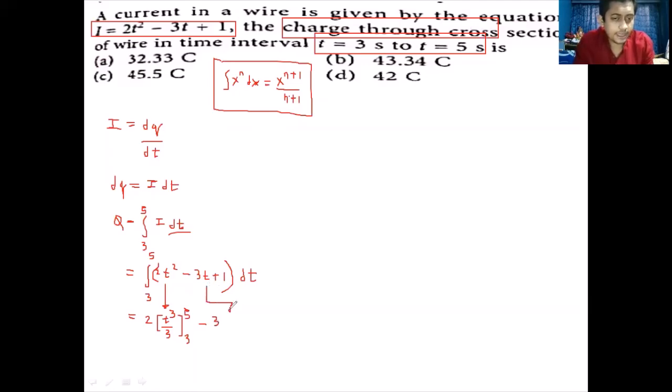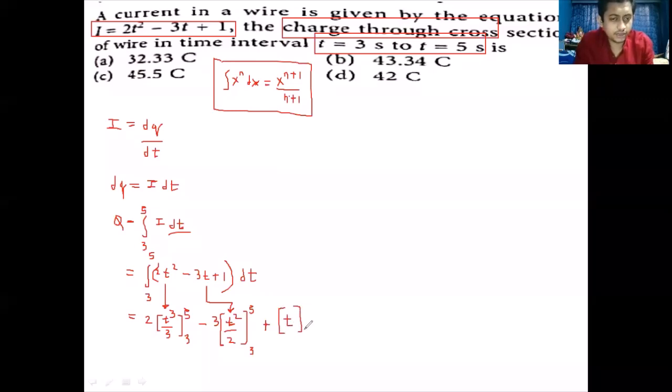Integration of t will be t square by 2. That becomes the value for integration of 3t, and the limits that we have are from 3 to 5. Plus integration of 1 into dt. 1 into dt means it is only dt, and integration of dt is t.